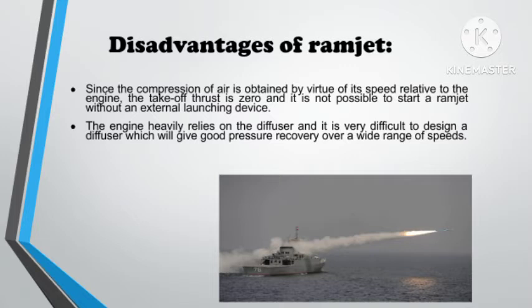The main disadvantage of a ramjet is that there is no compressor, therefore takeoff thrust is zero, and it is not possible to start a ramjet without an external device. Another disadvantage of a ramjet is that the engine relies heavily on the diffuser, and it is very difficult to design a diffuser which will give good pressure recovery over a wide range of speeds.